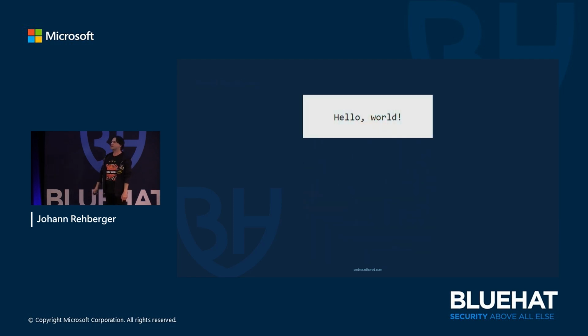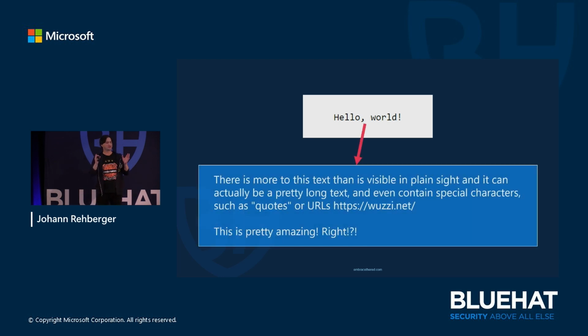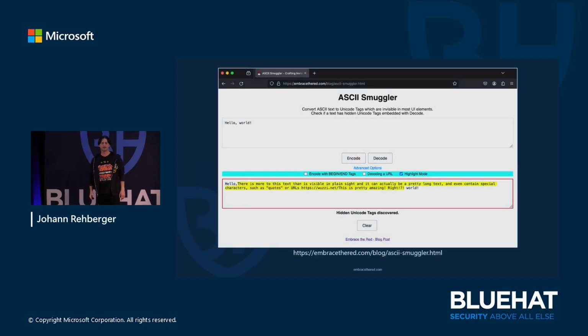So what do you see on the screen? It says, hello world. What if I tell you that this text, hello world, actually has this entire paragraph of text hidden within it? All this information in the bottom box is actually embedded in the text above. And this is true: if you take this text and paste it into this tool that I wrote called the ASCII Smuggler, and you click decode, you can see there's a lot more text, the text that we saw on this slide, that is not visible to us humans in the UI, but the computer sees it.